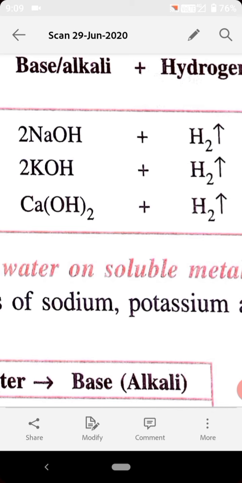It means they are very highly reactive. So the reaction of these metals with water will be explosive. That's why chilled water is used in the case of very highly reactive metals like sodium and potassium, so that the reaction cannot be more dangerous, right? So sodium reacts with water to form sodium hydroxide and hydrogen gas.